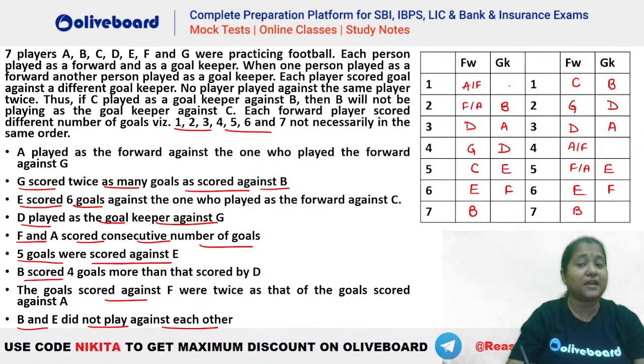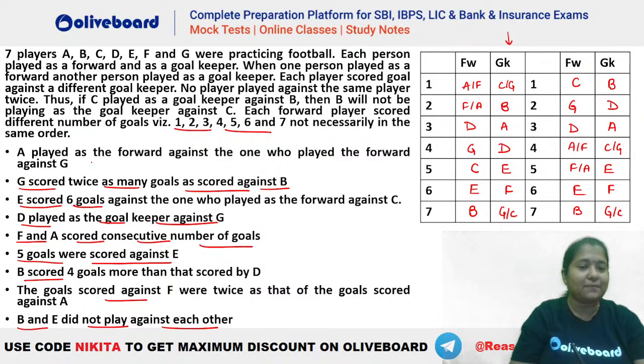Now, what is remaining here in goalkeeper? Let's check for goalkeeper also. You can see C is remaining and G is remaining. C and G. Hai na? Similarly, this is also G and C. Here also you can see that C and G or G and C. Okay. So now let's check which of the following will be the right one.